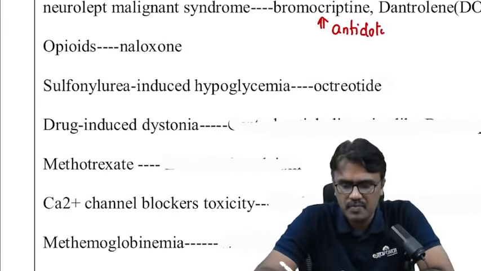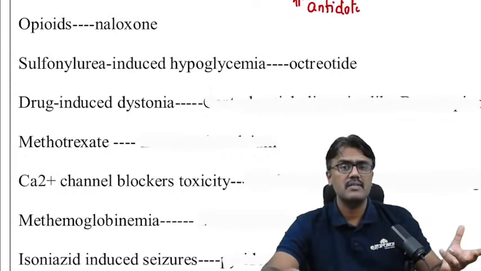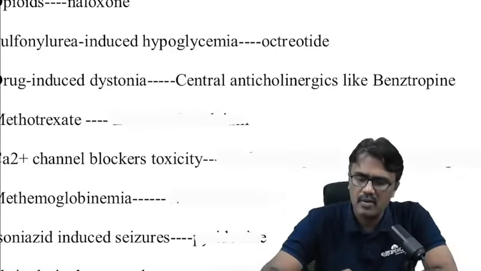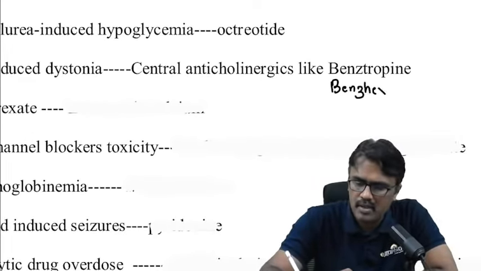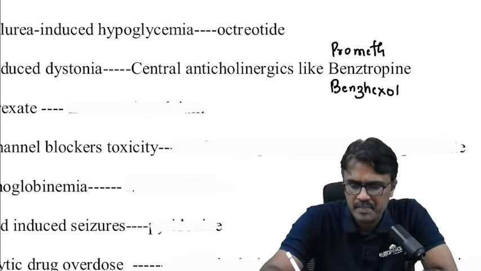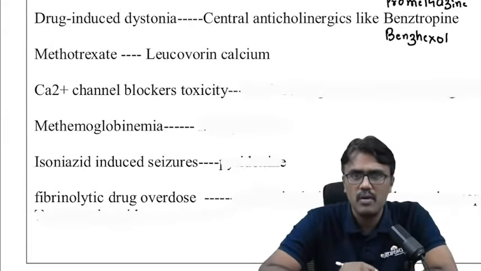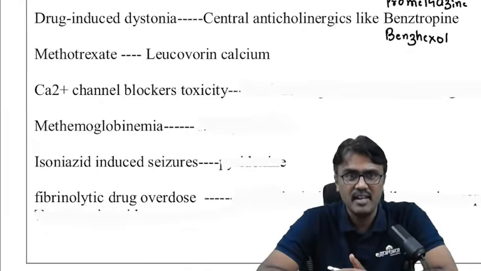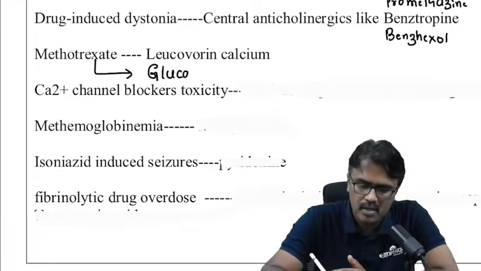Sulfonylurea-induced hypoglycemia, octreotide. Drug-induced dystonia, very commonly asked. Which drugs can cause that? Atypical antipsychotics. Antiemetic, metoclopramide can cause it. So the drug used is a central anticholinergic like benztropine. You can use benzhexol. If it is not available, we can use first generation antihistamine, that is promethazine. Promethazine can be used. What about methotrexate toxicity? You can use leucovorin. Leucovorin is also called as folinic acid, also called as citrovorum factor. Nowadays, we have an enzyme for methotrexate toxicity that is called glucarpidase.